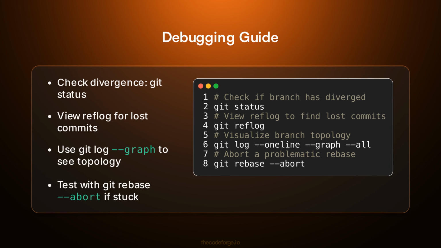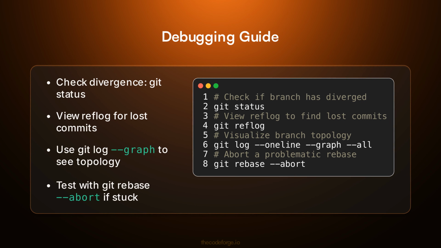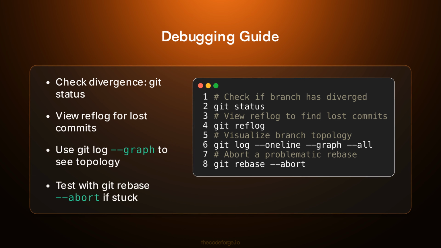When things go wrong, start with git status to see if your branch has diverged. Use git reflog to find lost commits after a bad rebase. Visualize the topology with git log --graph. And if a rebase goes bad, git rebase --abort returns you to the starting state.